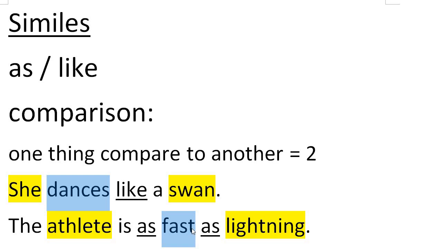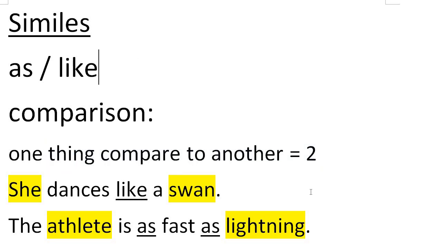So when I am comparing an adjective, fast, relating to the athlete, fast athlete, then I use as. But if I'm using a verb, dance, dance isn't an adjective. I can't say the dance girl. I can say the dancing girl, but then that would be a different word. I can't say the dances girl. Right, so this verb here then is followed by like.